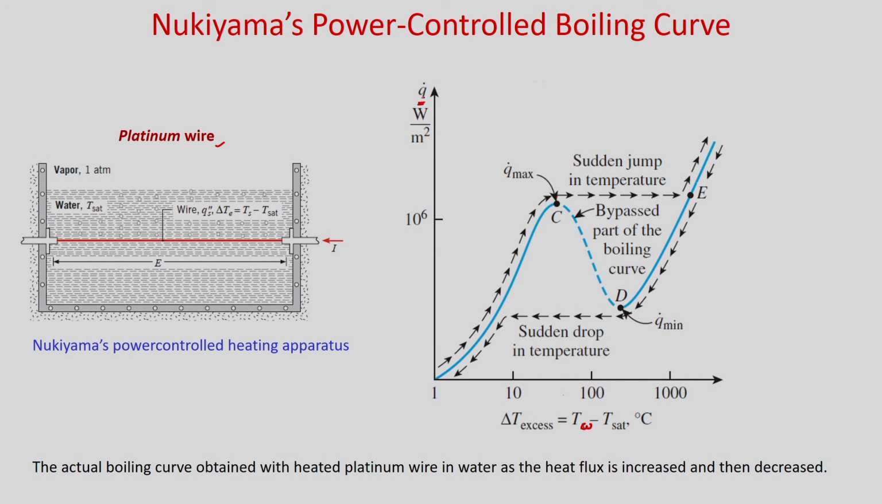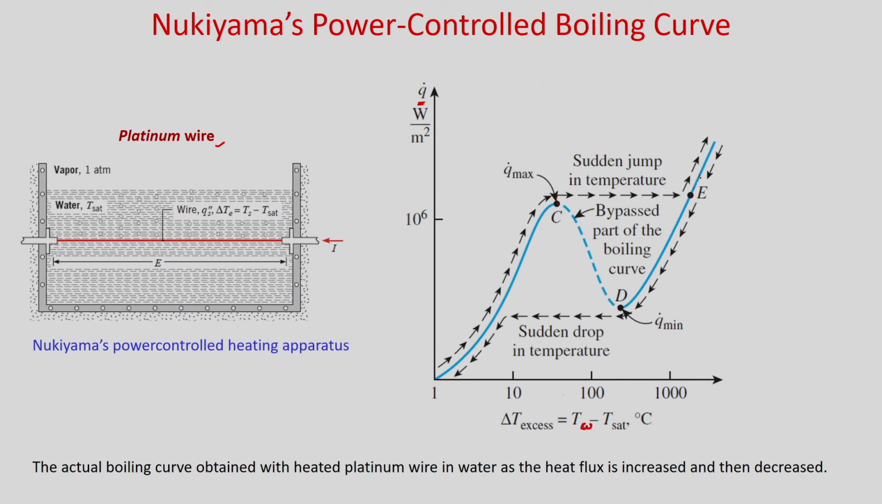As you are increasing the heat flux, you do not have any control over the surface temperature. So, your surface temperature increases and from this point it suddenly jumps to temperature E, as the platinum wire can withstand a temperature higher than 1000 degree centigrade. Then you will see that your heat flux is increasing as your delta T increases.